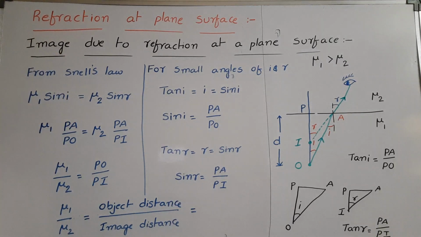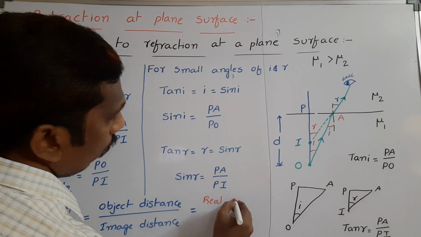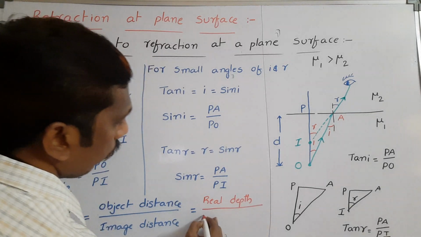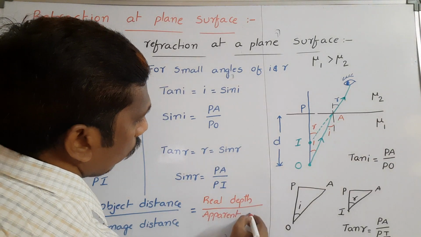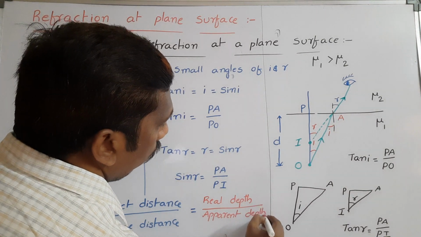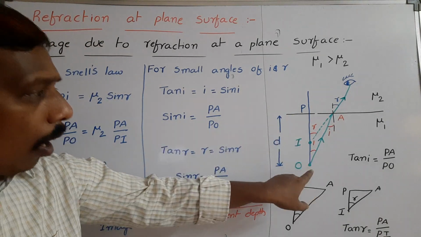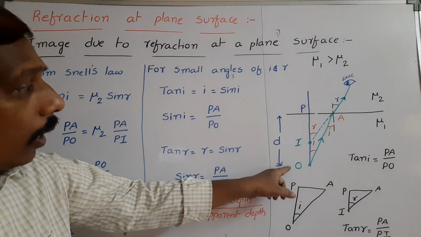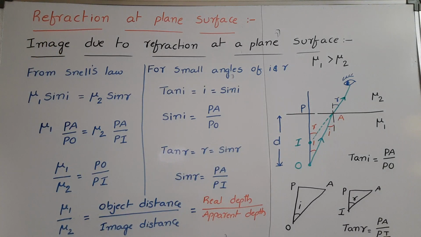Object distance we can also write as real depth, divided by apparent depth. Here real depth is the object distance PO. Really the object is at point O. Apparent depth means the object appears here for us, so this distance is said to be apparent depth.